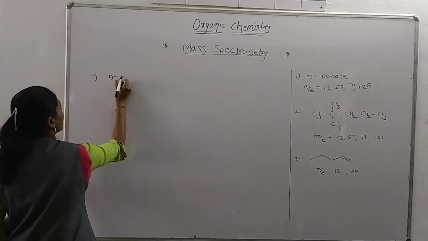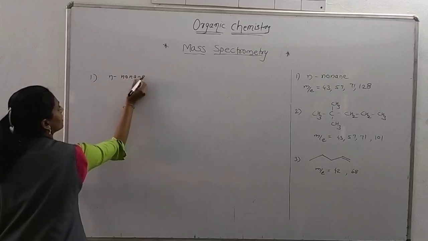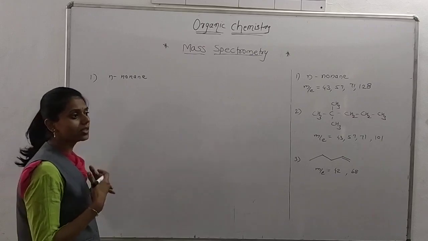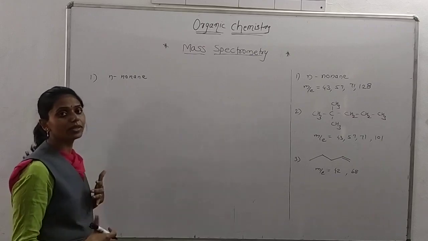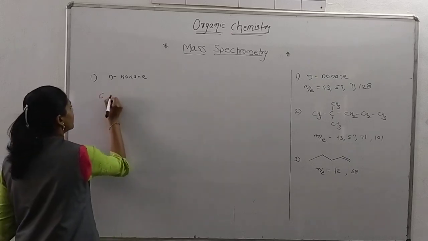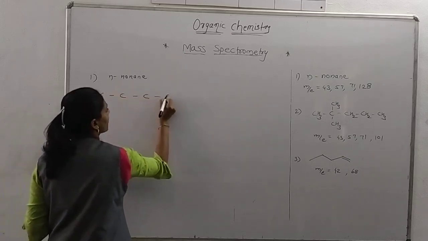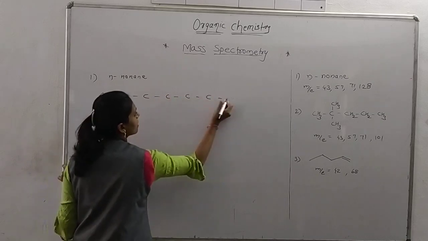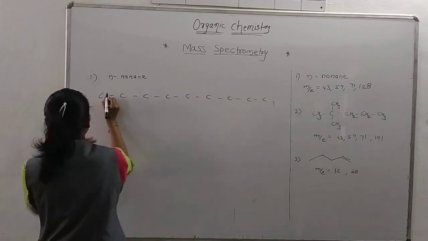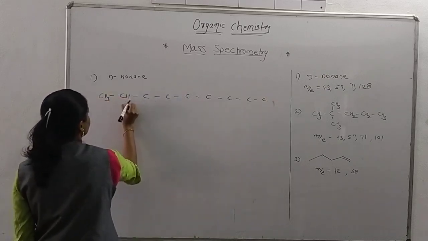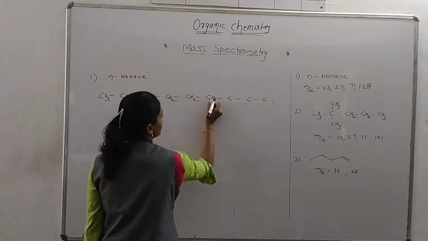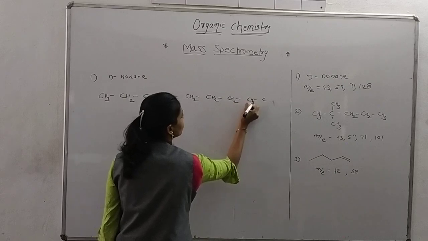When there is writing "nonane": ANE means alkane, as you know the alkane series: methane, ethane, propane, butane. So nonane means 9 carbon atoms are there. So I am writing here 9 carbon atoms: 1, 2, 3, 4, 5, 6, 7, 8, 9. Now write down CH3, CH2, CH2, CH2, CH2, CH2, CH2, CH2, CH3.